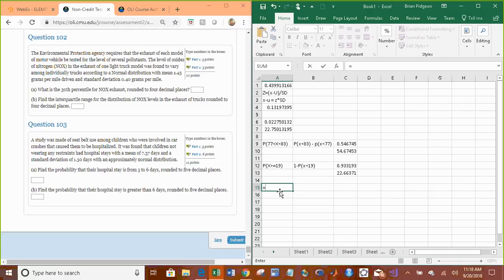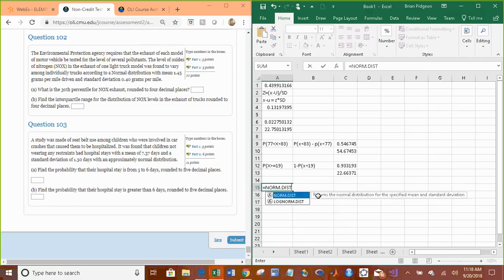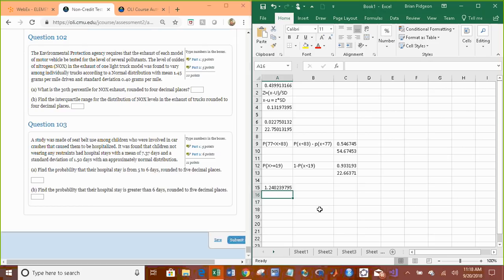All right, well, that's easy. Norm inverse. Nope, not norm diff. Norm inverse. Probability is 0.30. The mean is 1.45. The standard deviation is 0.40. And then enter. And we want to round it to 4 decimal places. 1.2402.